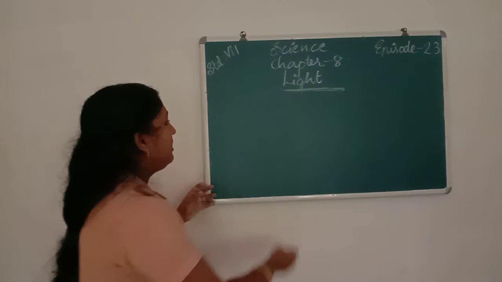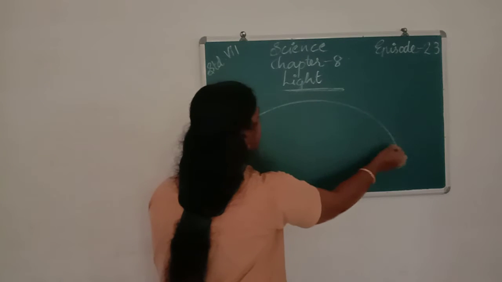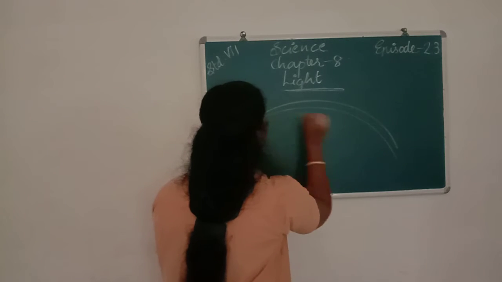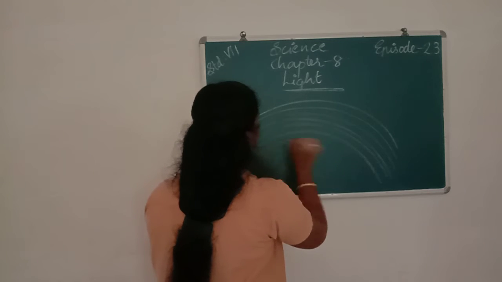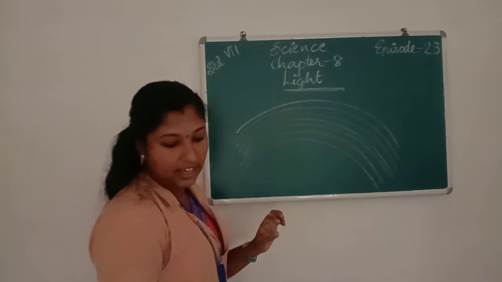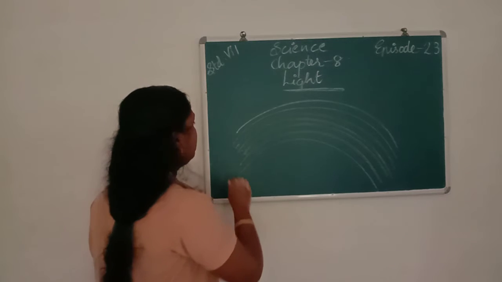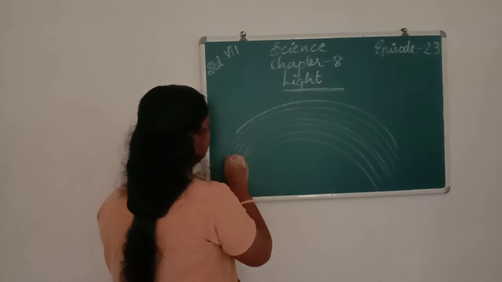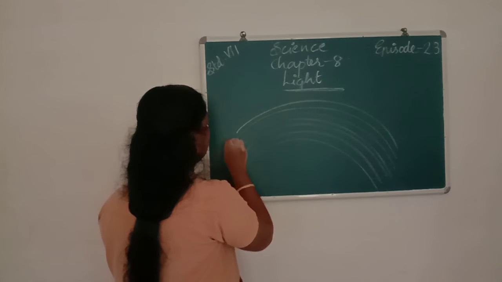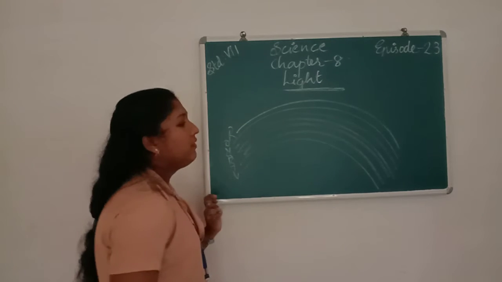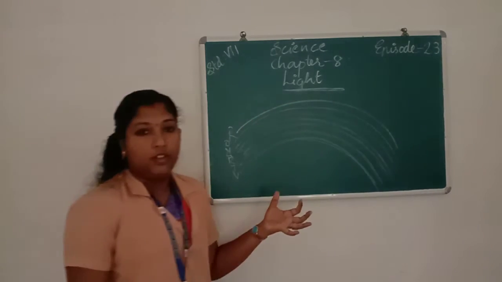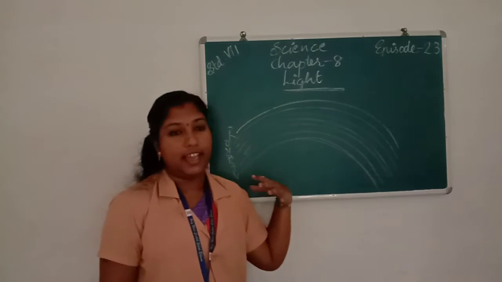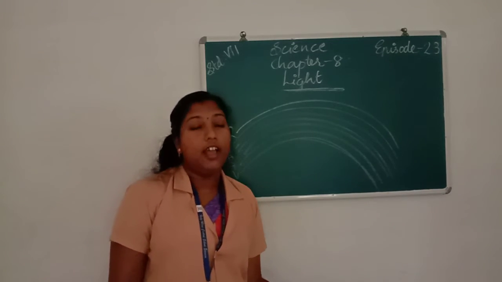We can see that rainbow, 7 colors on the sky. VIBGYOR, we can see in the sky after rain.